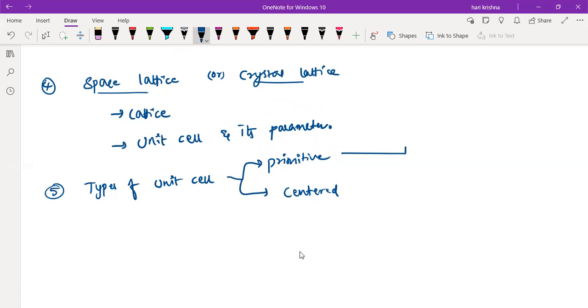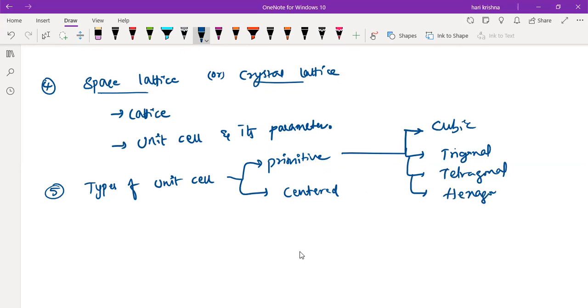Again, there are 7 different types: cubic, trigonal, tetragonal, hexagonal, and the triclinic, monoclinic.